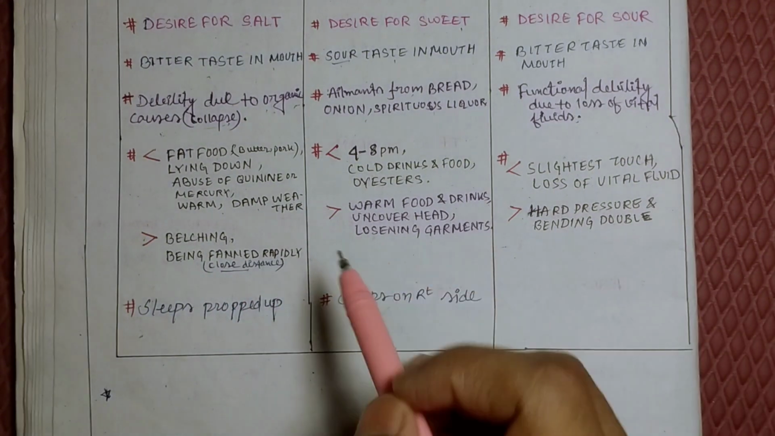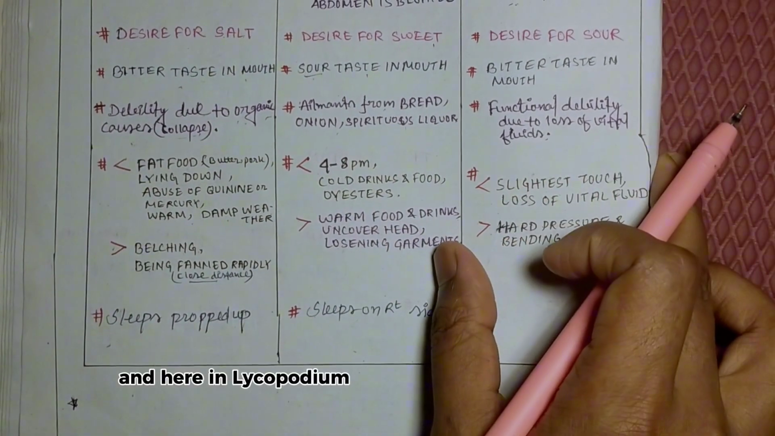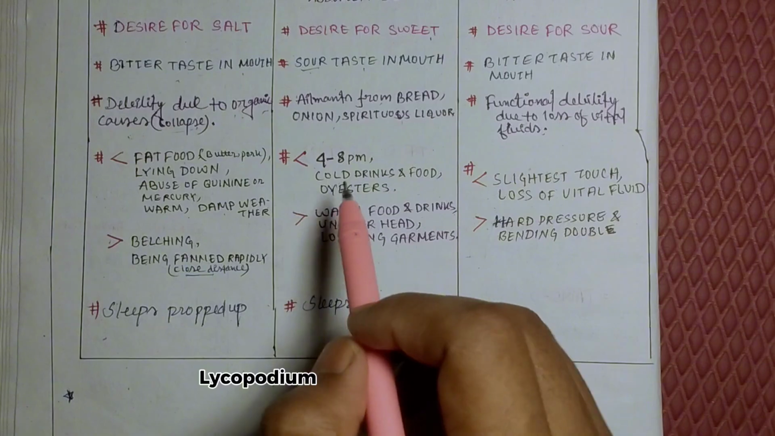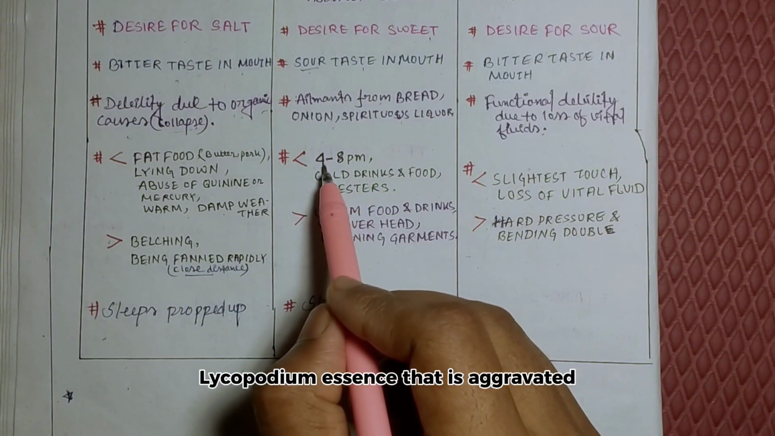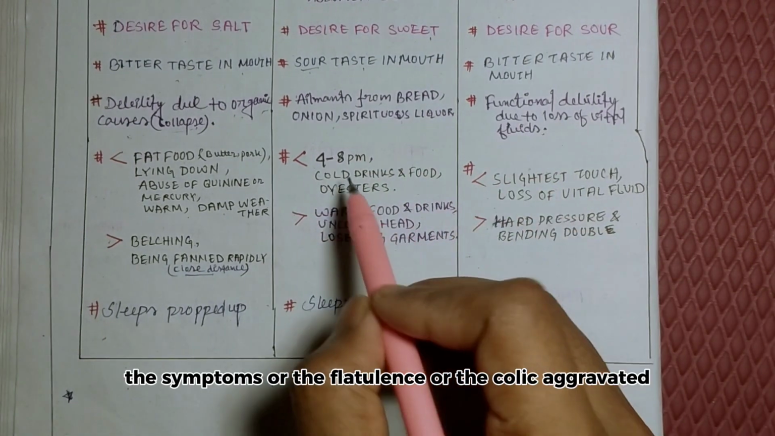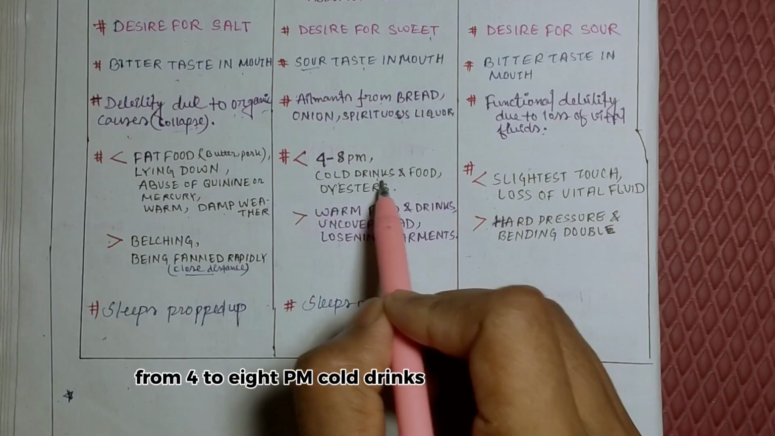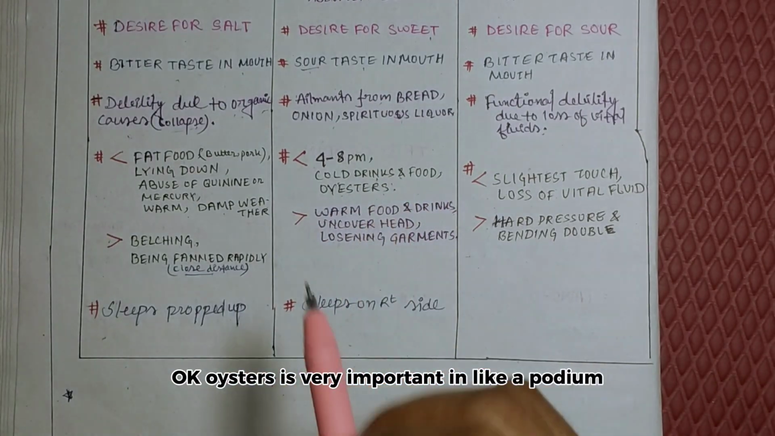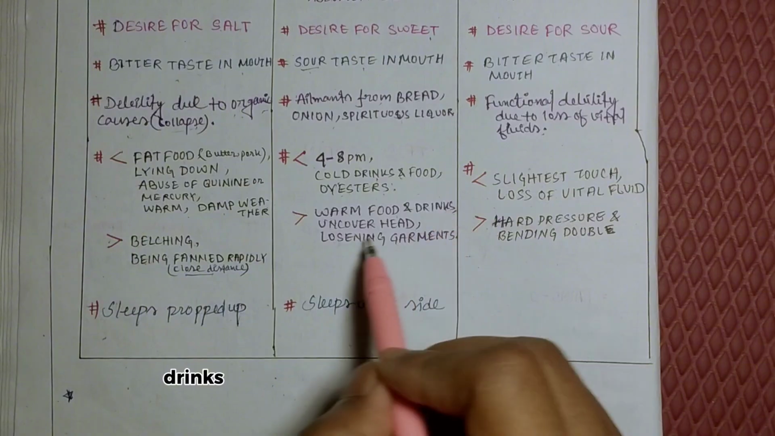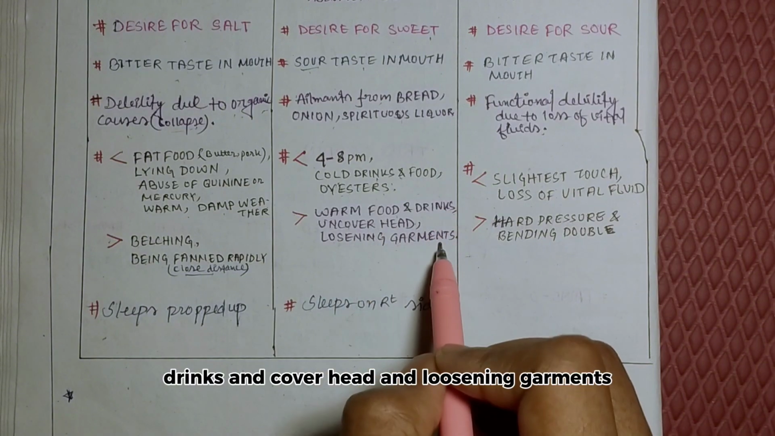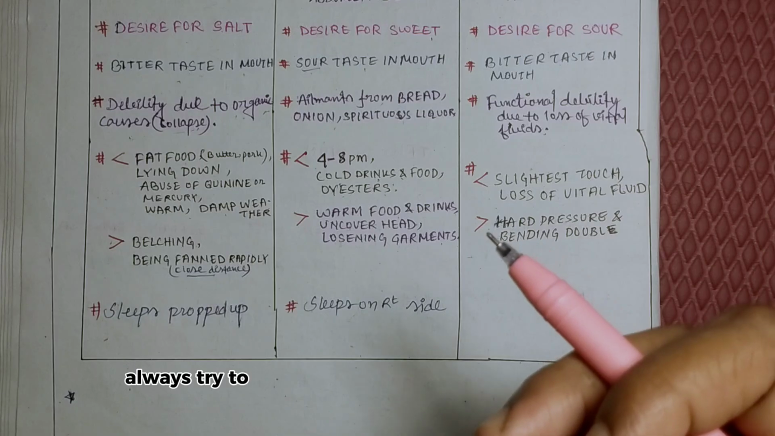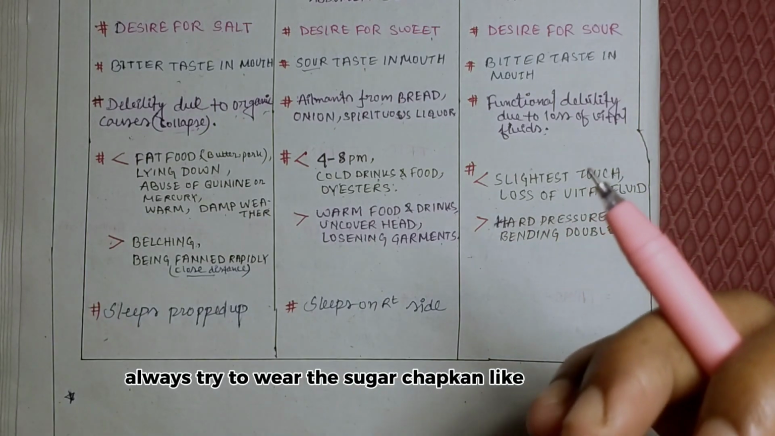Okay. And here in Lycopodium, we should know the very important modalities. In Lycopodium patients, the symptoms of flatulence or colic are aggravated from 4 to 8 p.m., by cold drinks and foods, and oysters. Okay, oysters are very important in Lycopodium, and ameliorated from warm food, warm drinks, uncovering the head, and loosening garments. Always Lycopodium patients try to loosen their dress. Okay, always try to wear a big dress, like a choga chapkan.